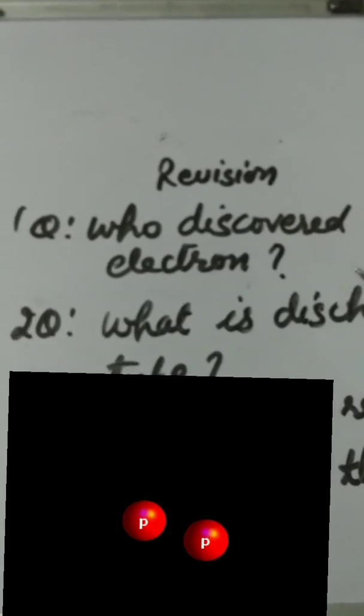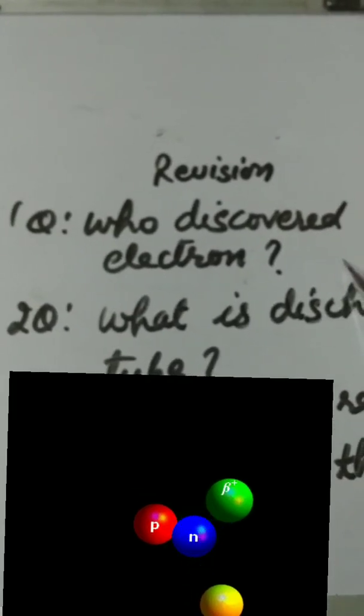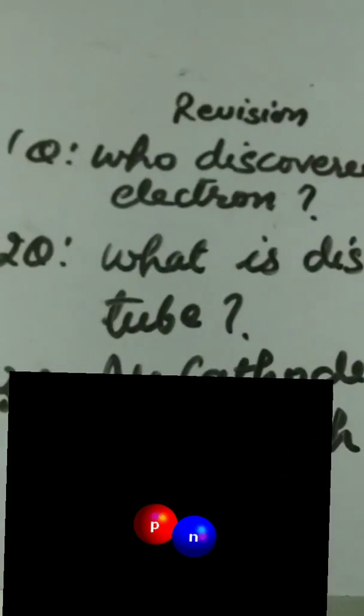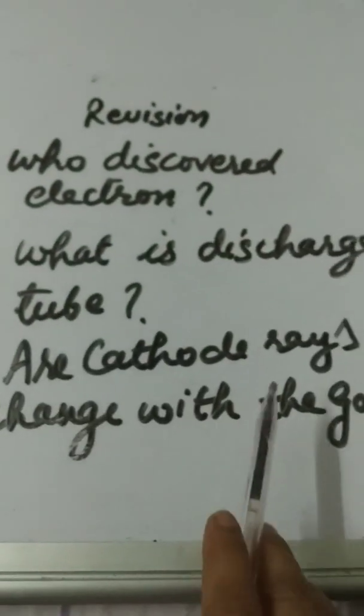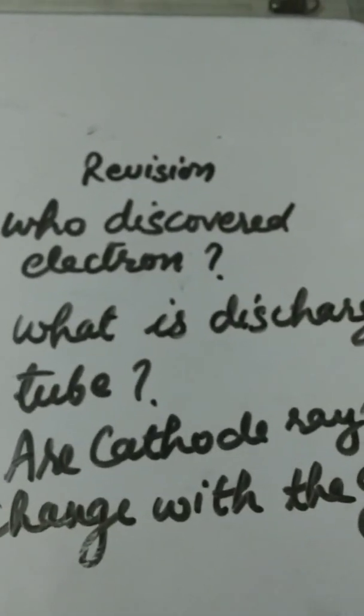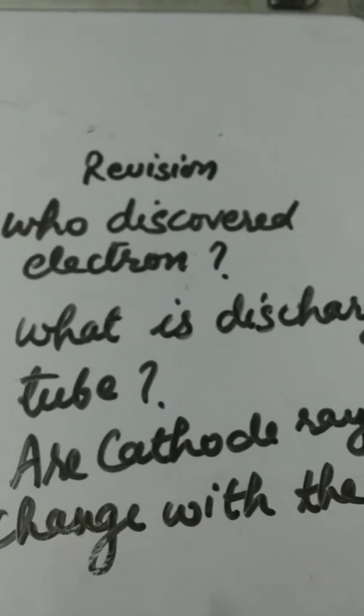Note down some questions for practice. Who discovered the electron? Second, what is a discharge tube? Third question, do cathode rays change with the gas? So revise the chapter up to the proton.